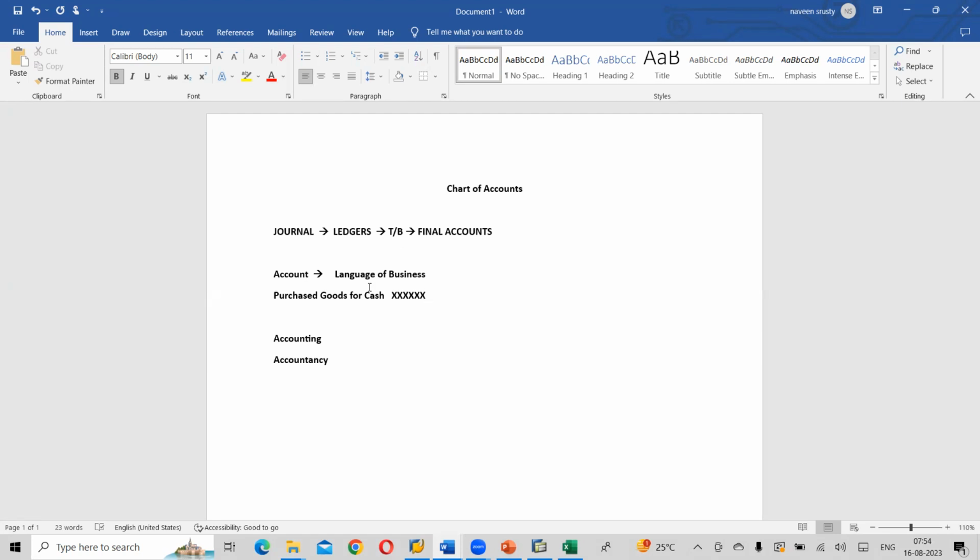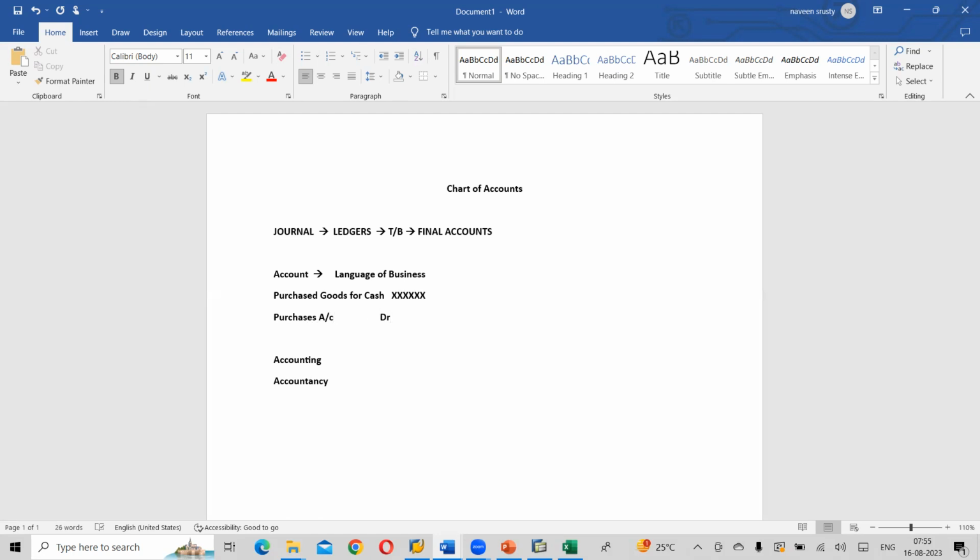Purchased goods by cash, not on credit, correct? So what journal entry will we give for this? Purchases account debit to cash account. One more thing, never use the term data. Purchases account.